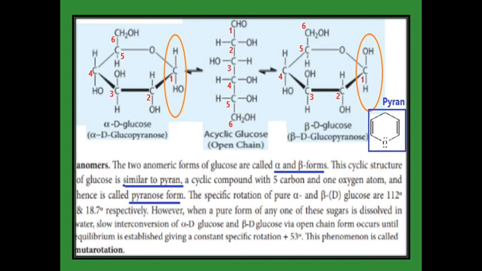In the same way, beta D glucose changes into the open chain, and afterward the open chain changes into alpha D glucose. This interchanging of alpha and beta D glucose while dissolved in water is called mutarotation. The change occurs through the open chain only.